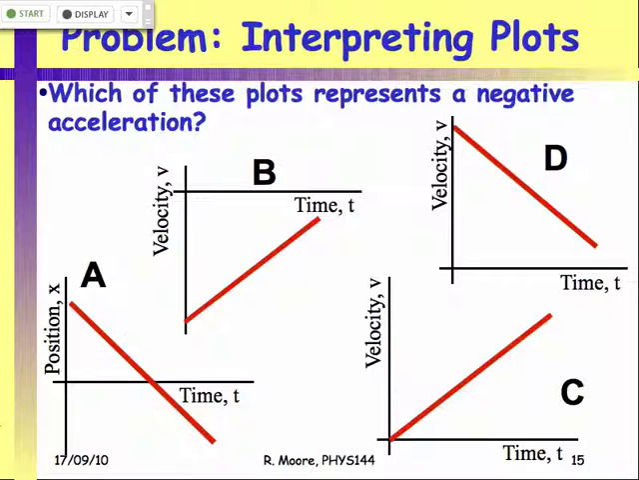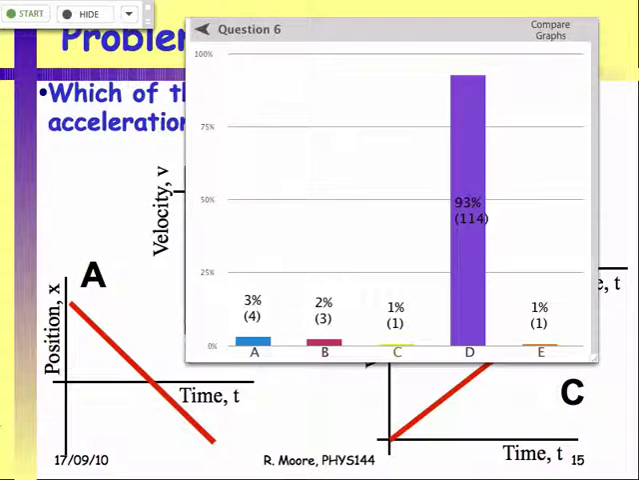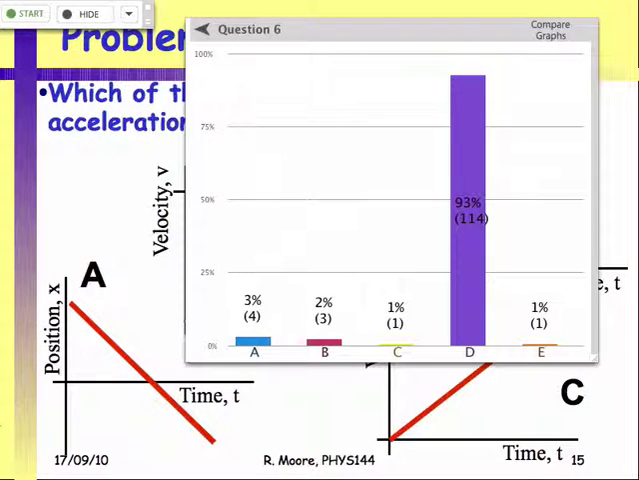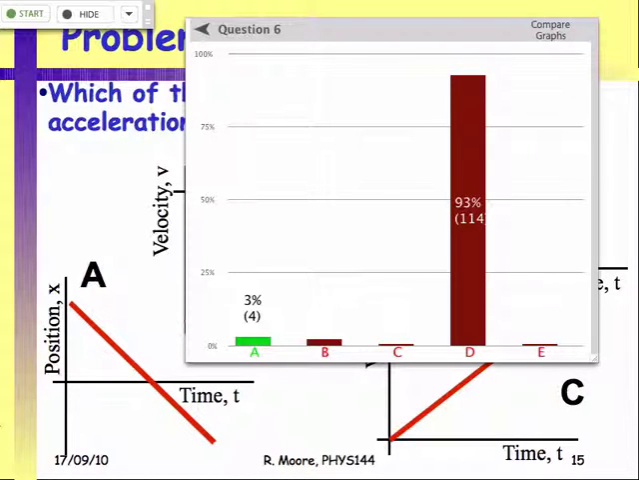Okay, so next one. Which of these plots represents a negative acceleration? Right? So which of these is a negative acceleration? Okay, so we'll stop now. Excellent. So I only got 4 of you this time with my little trap. So the correct answer is indeed D, as most of you got.